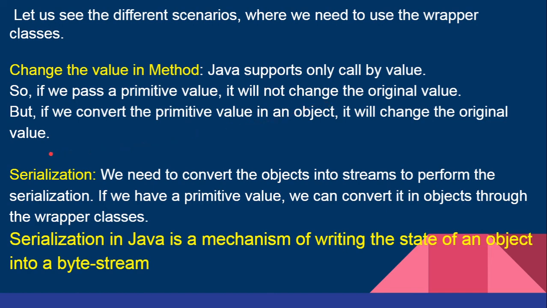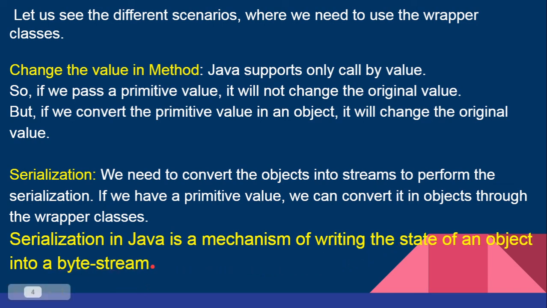The next scenario is serialization. What is serialization? It is converting objects into streams. Stream is actually the continuous flow of data. So for some situations we need to convert the objects into a stream in order to perform serialization. Serialization is a mechanism in Java that helps to write the state of an object into a byte stream.